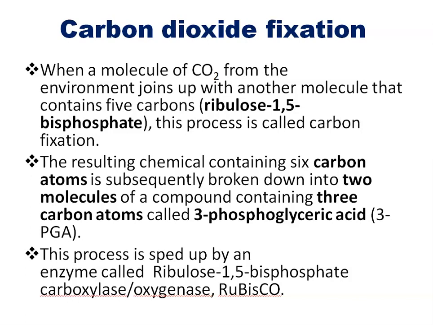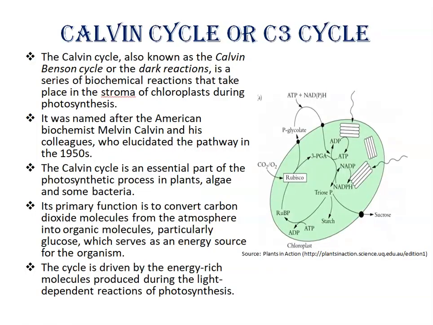When carbon dioxide joins up with ribulose 1,5-bisphosphate, a chemical compound containing 6 carbon atoms is formed. And this 6 carbon atom compound is subsequently broken down into 2 molecules of a compound containing 3 carbon atoms called 3-phosphoglyceric acid, in the presence of the enzyme ribulose 1,5-bisphosphate carboxylase oxygenase, that means rubisco. Right? Calvin cycle.